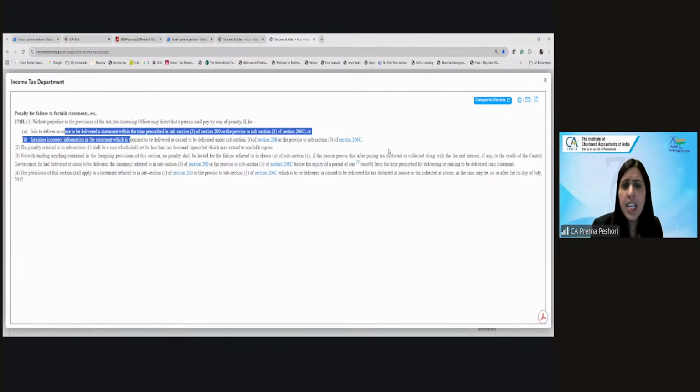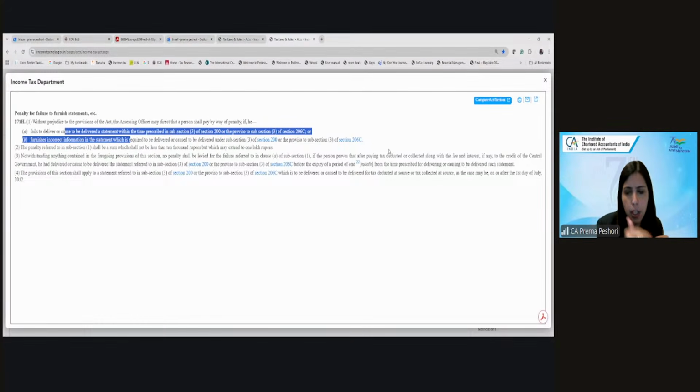So what they are saying is that the penalty will not be levied if the payer proves that he has paid the TDS deducted, he has paid the fees, he has paid the interest also on the TDS to the credit of the central government, and he has also furnished the statement before the expiry of 1 month from the time required to deliver the statement.